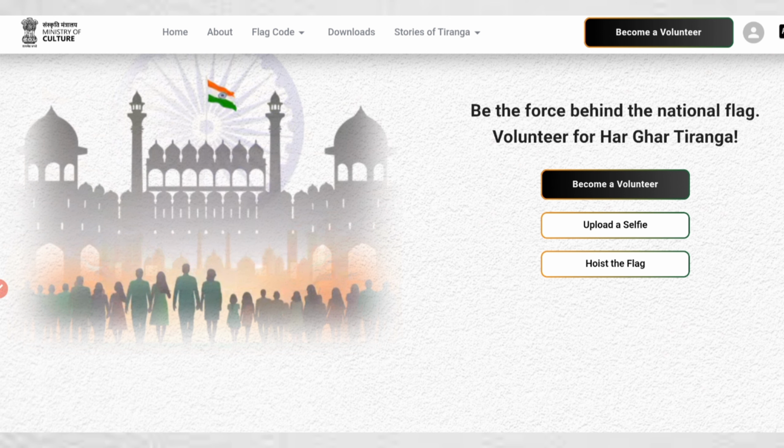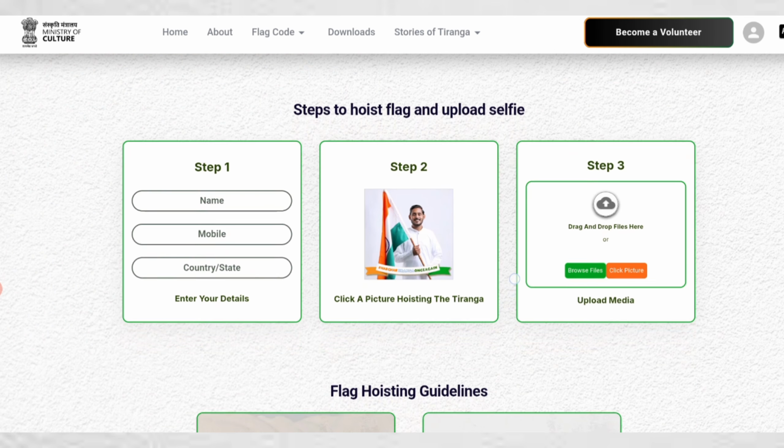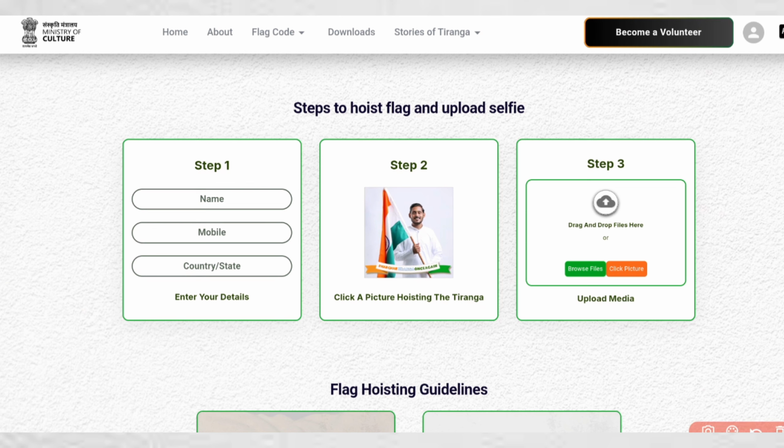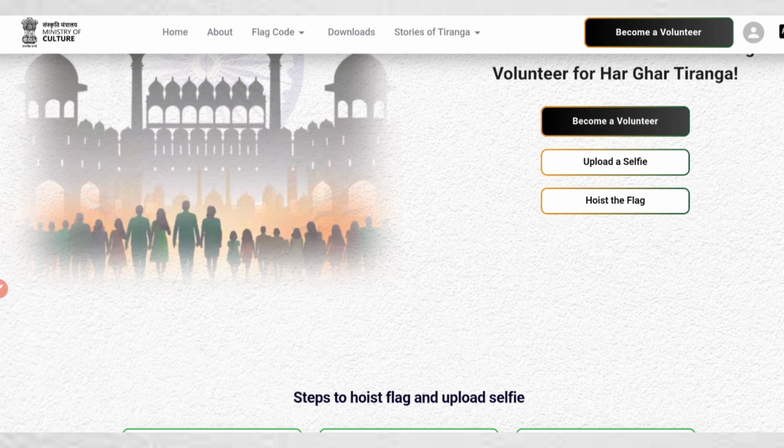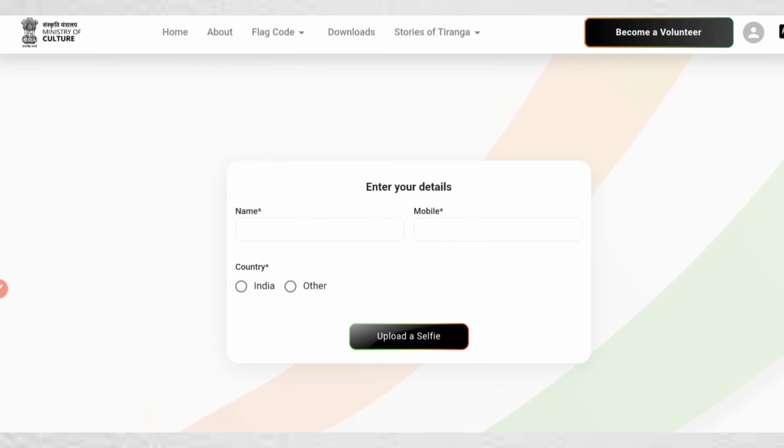First, let us see how you can participate in this program, Har Ghar Tiranga. For that, there are 3 steps. The first step is you need to upload your details: name, mobile number, and country. Then you need to click a selfie hosting the Tiranga. And the third step, you need to upload your photograph. For that, you need to go here. The option is upload a selfie. So let's click on it. If you click on it, as you can see, you need to enter your details. Then you can upload your selfie.